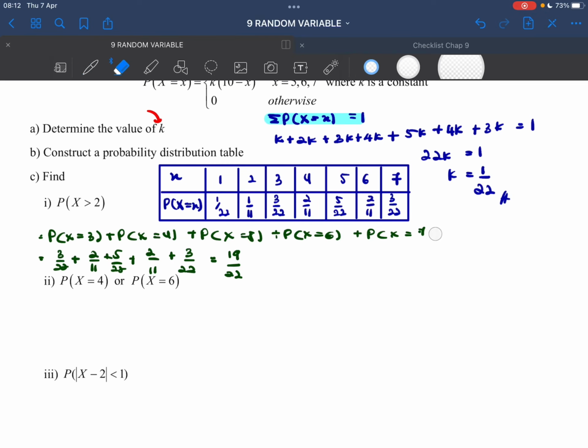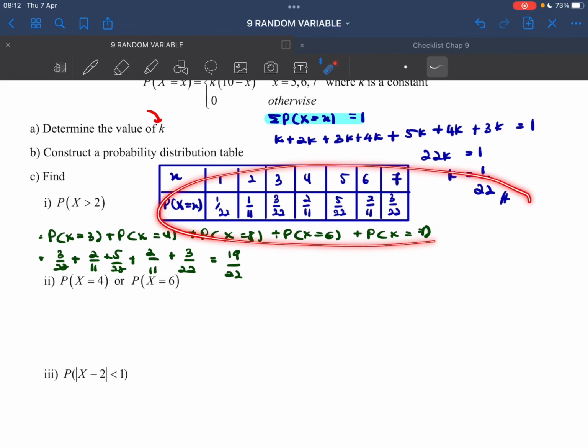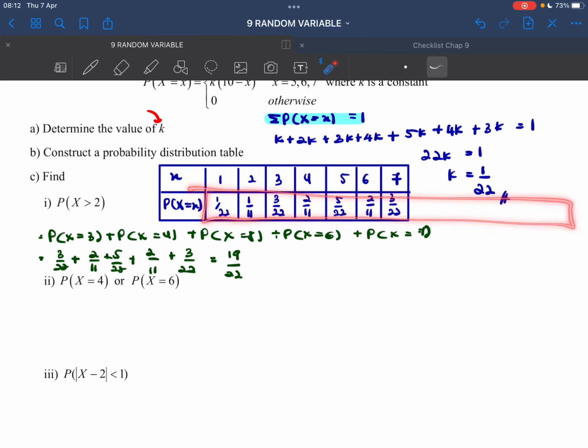You are going to learn this more in the next part, but I just want to explain here. Instead of adding, for example if we have up to 20, x is 20, you're not going to put plus 8, 9, 10, 11 until 20. So there is a shorter way to do this. You know that the total probability, the sum of all the probability, is equals to 1.